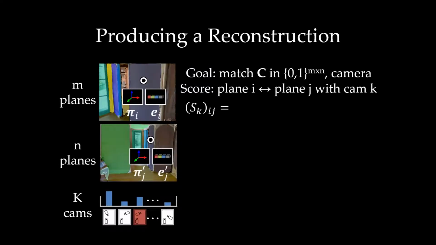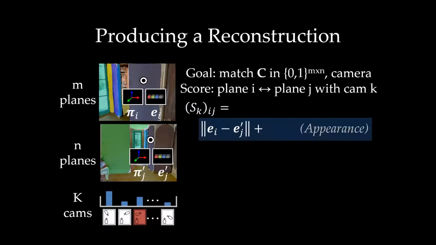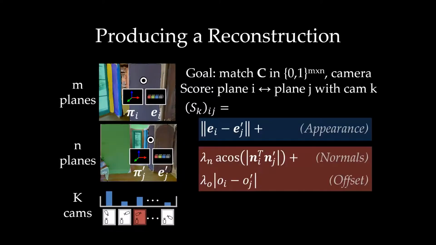Each entry of the score matrix jointly considers the 2D appearance distance in the blue box and the 3D geometry distance in the red box, and links the two by weighted addition. The sum of them is 0 with perfect matches.